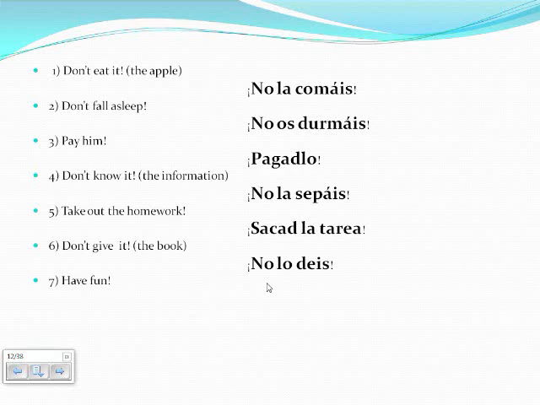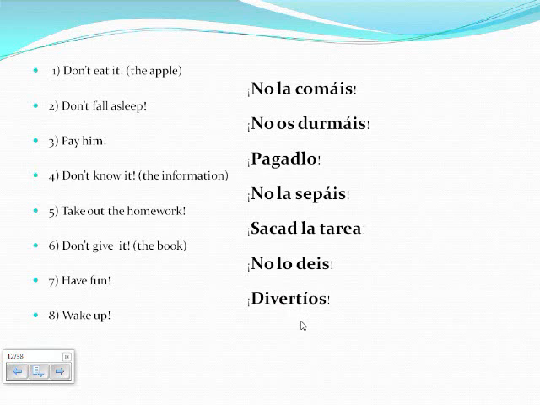The verb to have fun is divertirse. We are in the positive Vosotros command form, so we get rid of the R in divertir and would normally replace it with a D, but because it is a reflexive IR verb, we add os after the second I in divertir, making divertíos. Don't forget to add the accent on the second I because it is an IR reflexive verb.